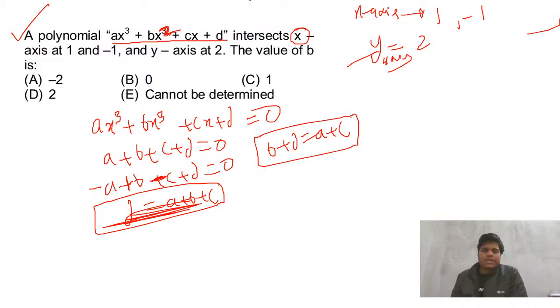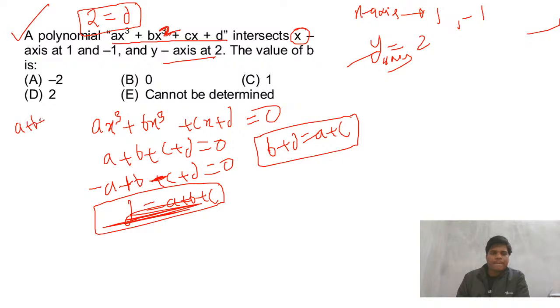Now the third point is saying that y-axis. So x will be 0. X is 0 and this is 2. So d is 2. From where we got d equals 2. Now we get d equals 2. So a plus b plus c equals -2. And what do we need? B. We need b now.